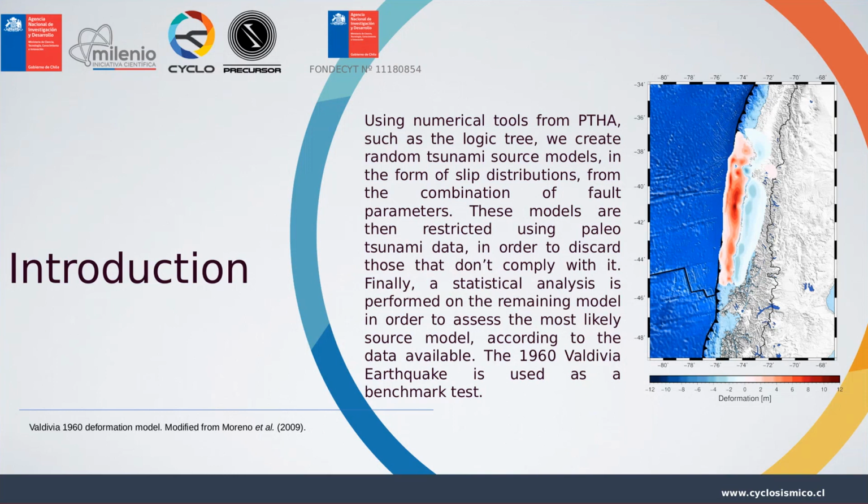And these models are then restricted using paleo or historical tsunami data in order to discard those that do not comply with the data. Finally, a statistical analysis is performed on the remaining models in order to assess the most likely source model according to the data available. The 1960 Valdivia earthquake is used as a benchmark test.